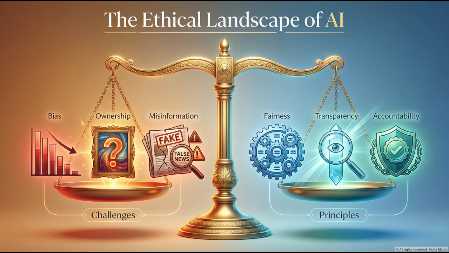On one pan sit the challenges. Bias shown as skewed data, ownership questions marked by question marks on artwork, and misinformation depicted as distorted news. On the other pan sit the principles we must uphold. Fairness represented by balanced gears, transparency shown as a clear lens, and accountability depicted as a protective shield. Maintaining balance between innovation and responsibility is essential for AI's beneficial development.